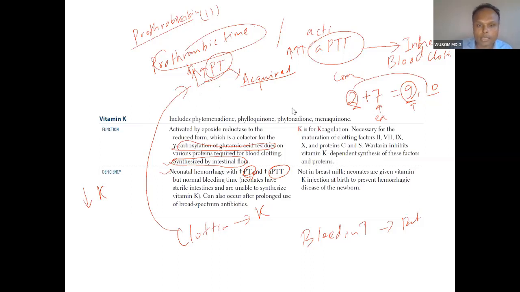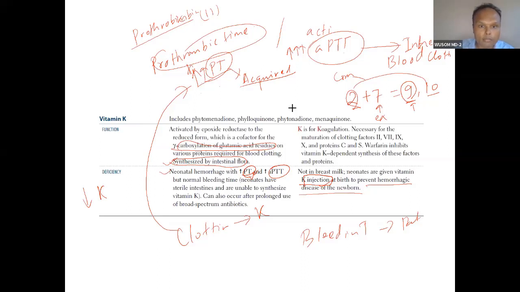Because the intestine is sterile, after the baby is born, the baby has to be given a vitamin K injection. This is the reason, because it takes about 6 months for bacteria to colonize the gut of the baby. So give vitamin K injection at birth to prevent hemorrhagic disease in the newborn.